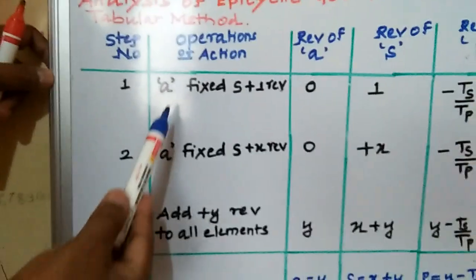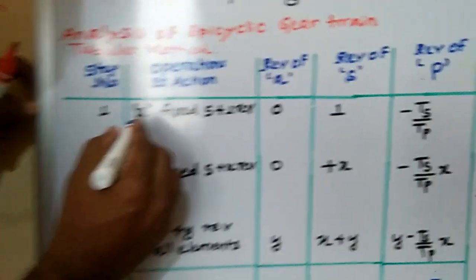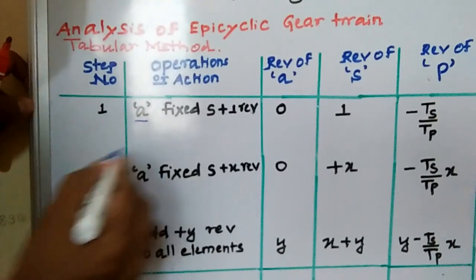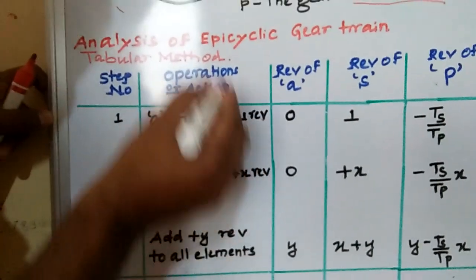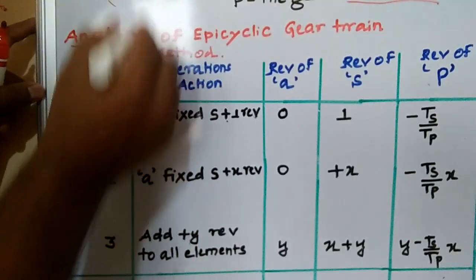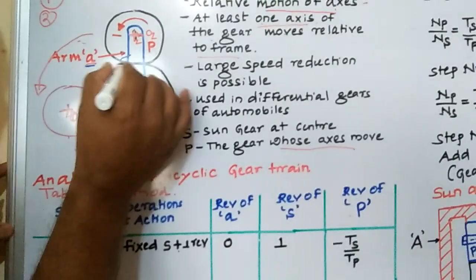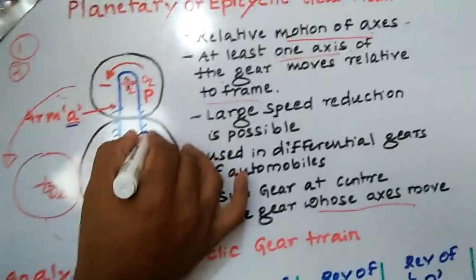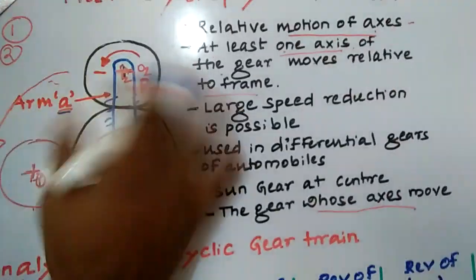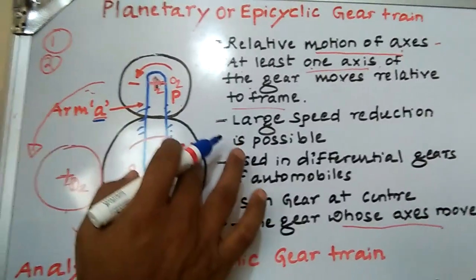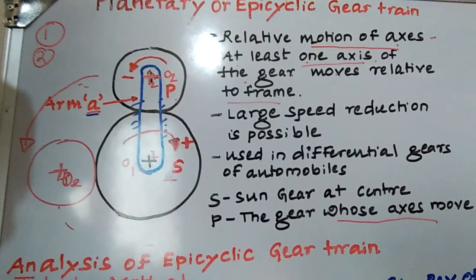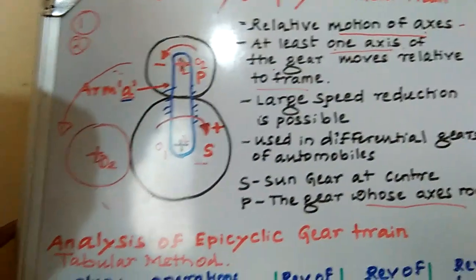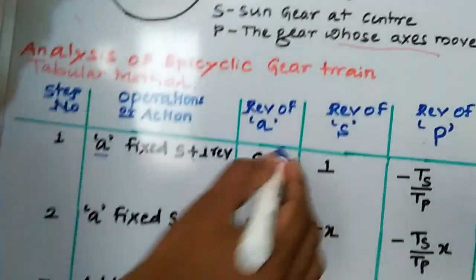First step: this is the arm. The symbol for the arm is a small a. If you fix it, then you have to give one revolution to the sun gear. What I will do is fix this one, you have to make it fixed. It becomes just like a simple gear train, because this becomes the driver and the planet gear becomes the driven. You fix it, which means the revolution made by the arm becomes zero.